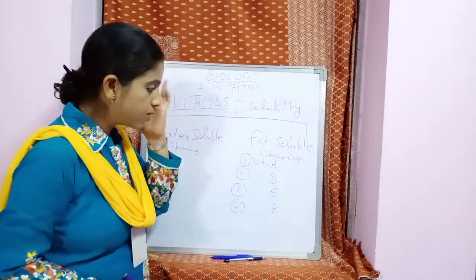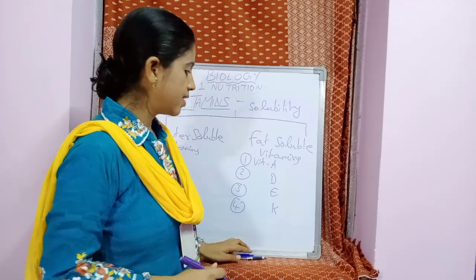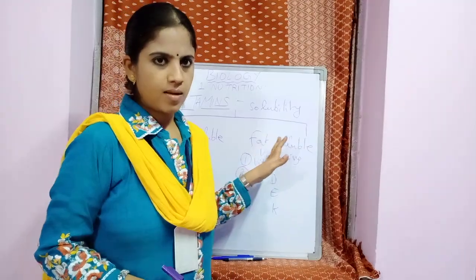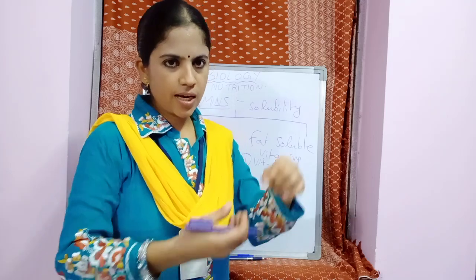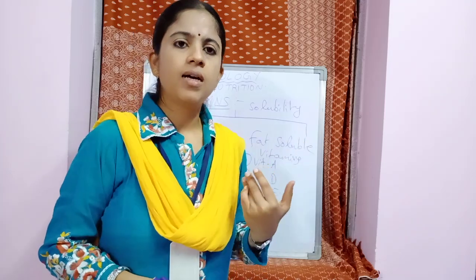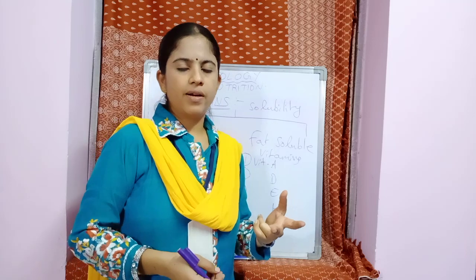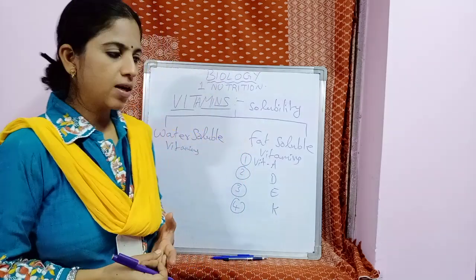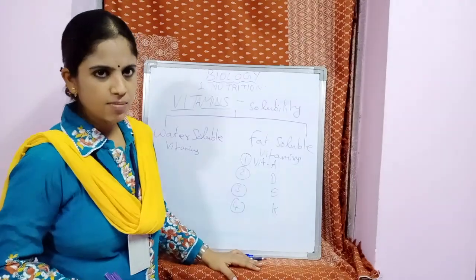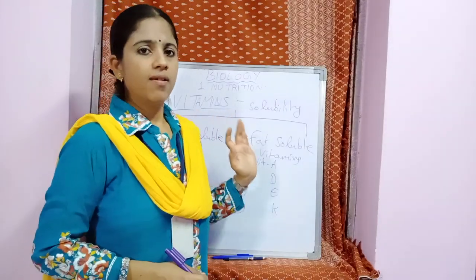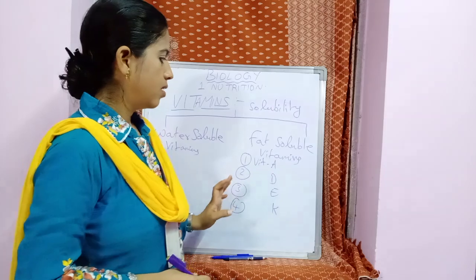So in order not to get that confusion, I tell you that you know oil. Oil means it is a fat. So in every oil packet, especially refined sunflower oil packet, if you observe, there the vitamins A, D, E will be written. What does it mean? They are the fat soluble vitamins.